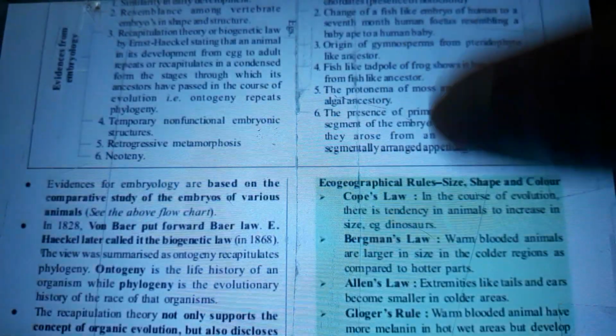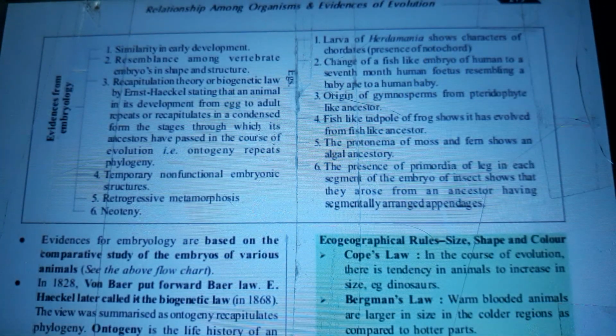Right, we're into the next page, and we have another table. Evidences from embryology, which shows relationships again. Similarity in early development: resemblance among vertebrate embryos in shape and structure. Recapitulation theory or biogenetic law by Ernst Haeckel, stating that an animal in its development from egg to adult repeats or recapitulates in a condensed form the stages through which its ancestors have passed in the course of evolution. That is, ontogeny repeats phylogeny.